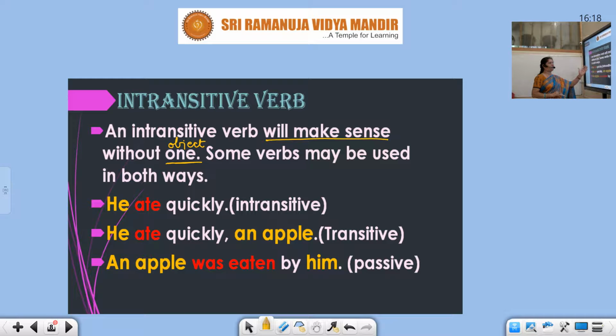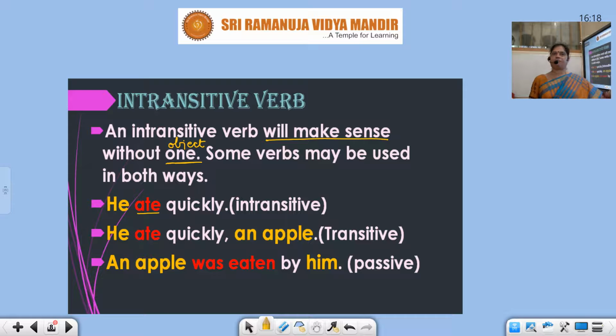He ate quickly. Now you must be wondering, he ate. Supposing I say he ate, then quickly is supplied. If quickly is not supplied, then does ate have no meaning? No. He ate. He finished eating, that means. Okay, where is the cake?